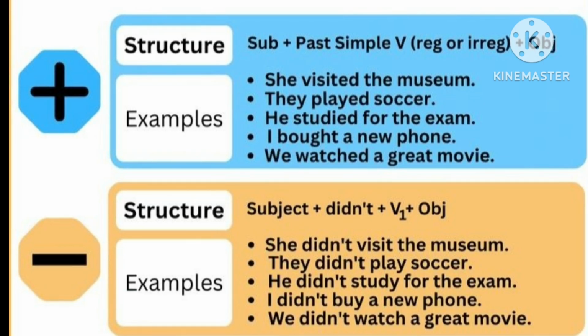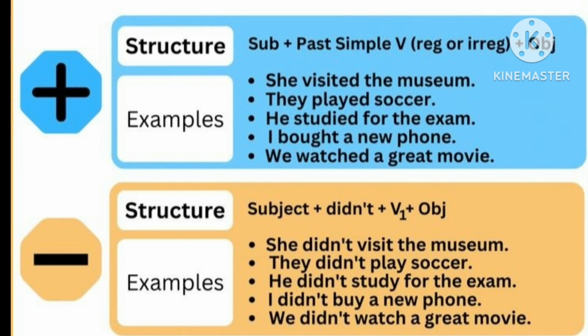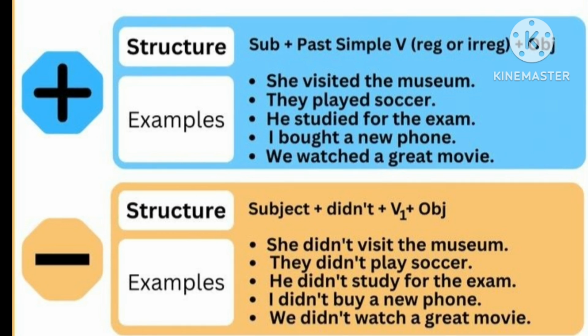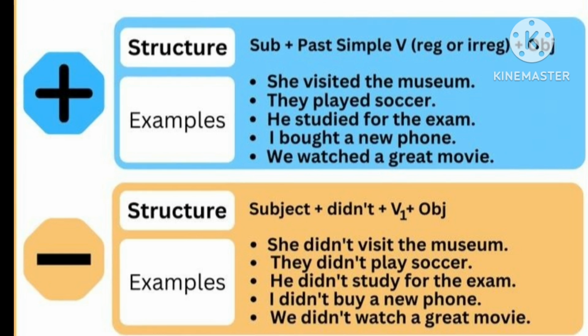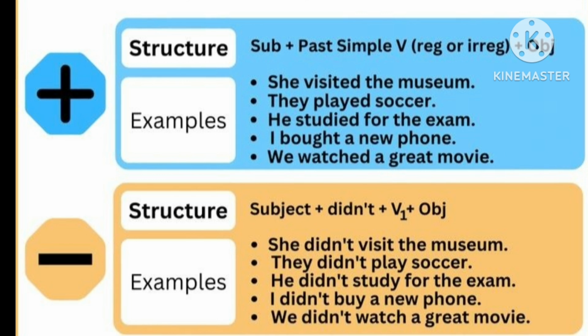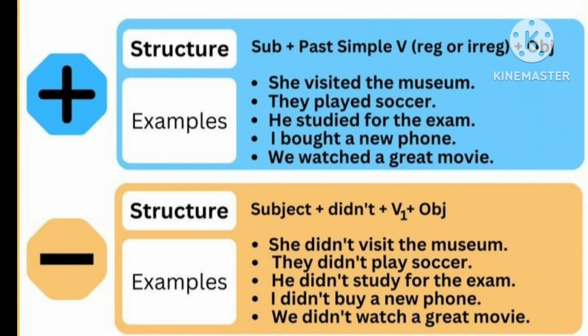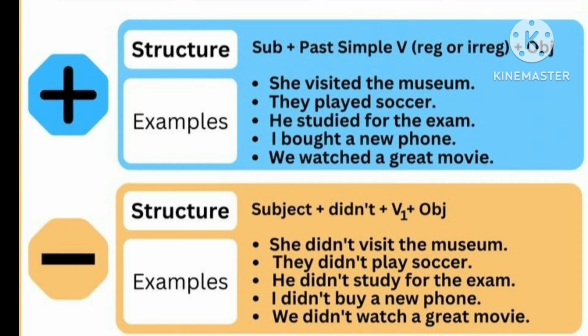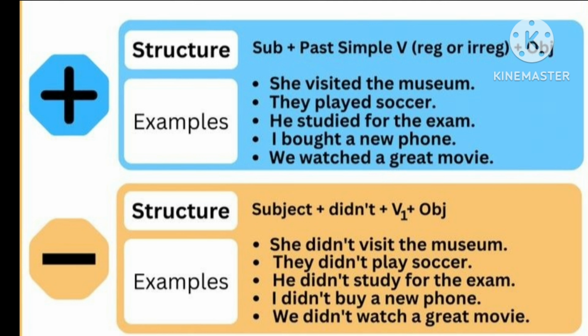The rule for the simple past is subject plus past simple verb, which can be a regular or irregular verb, plus object. Examples: she visited the museum. They played soccer. He studied for the exam. I bought a new phone. We watched a great movie. These are all affirmative or positive sentences.